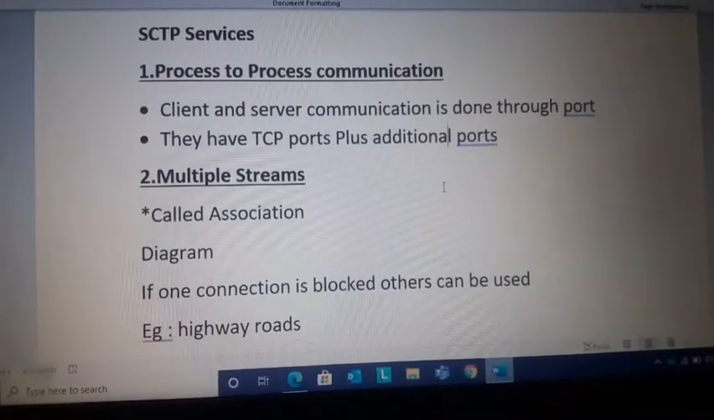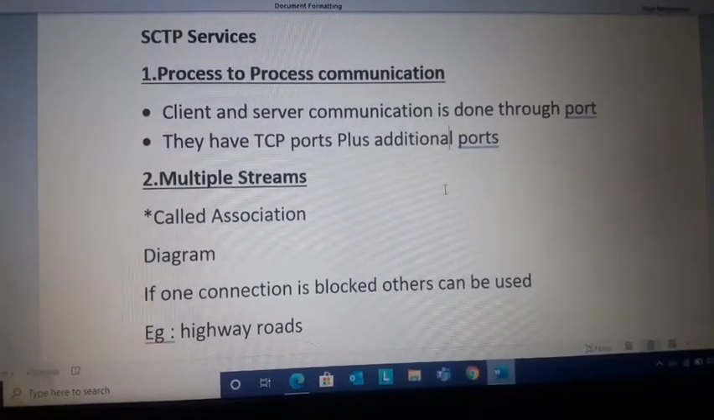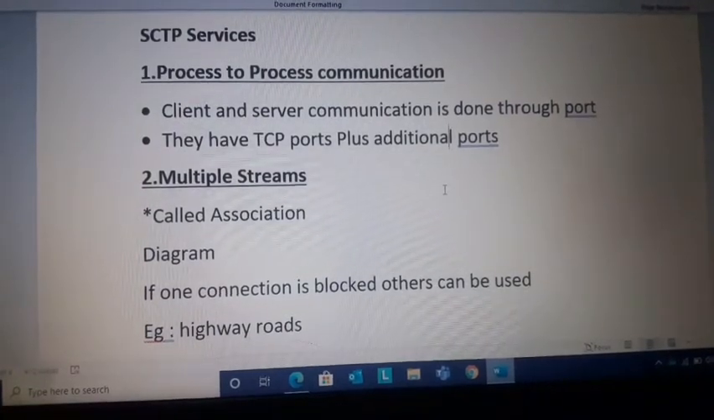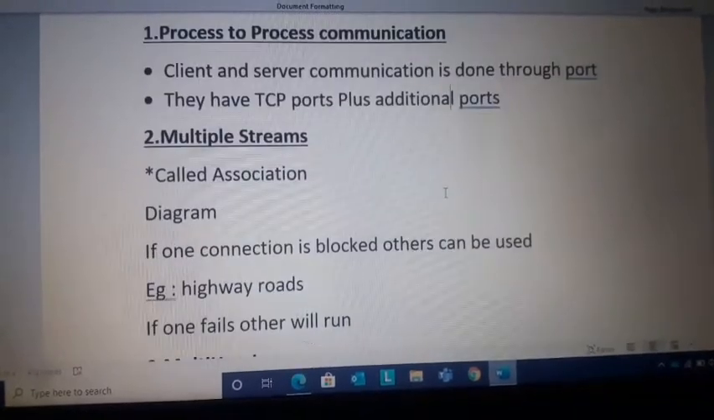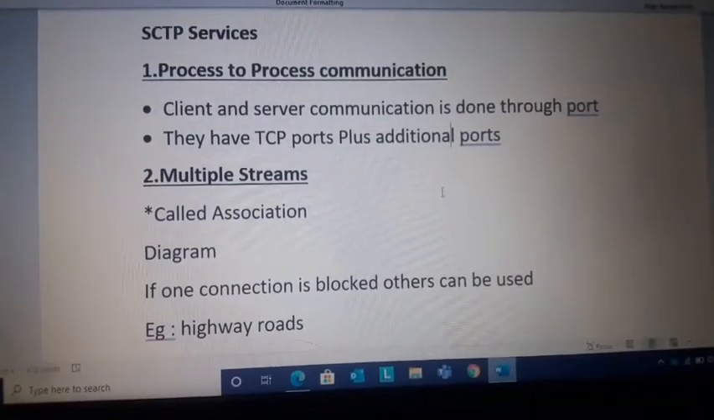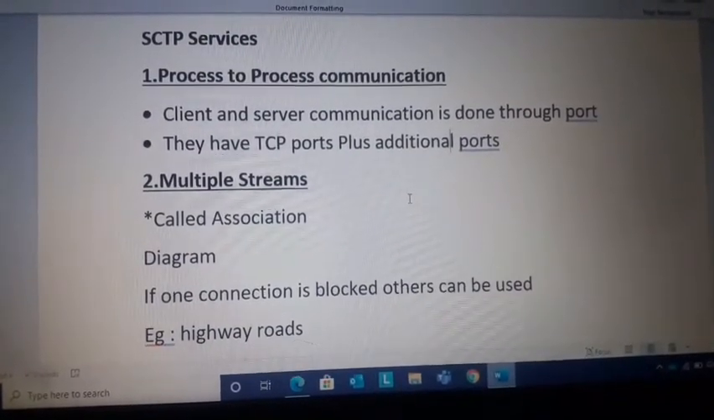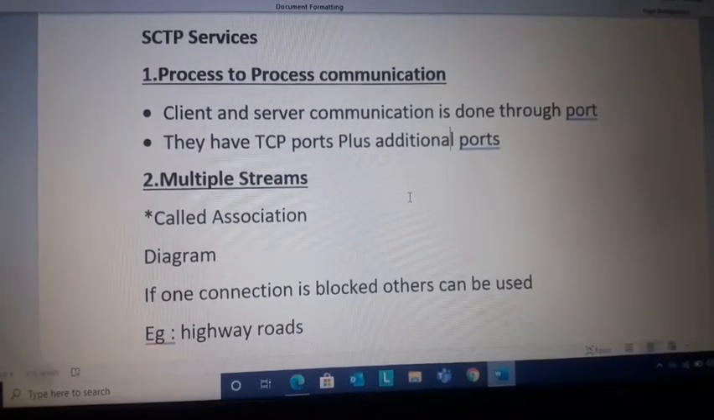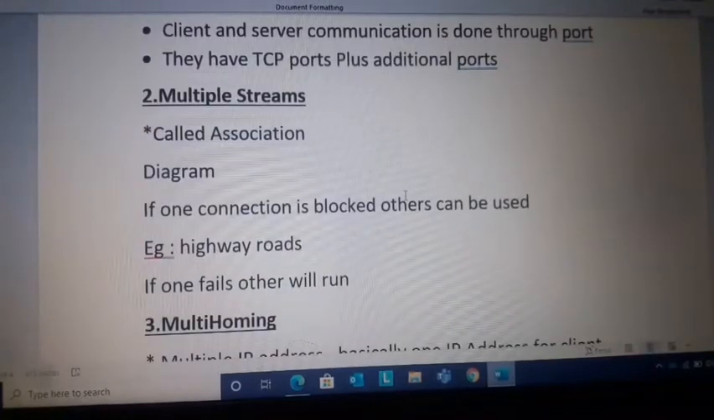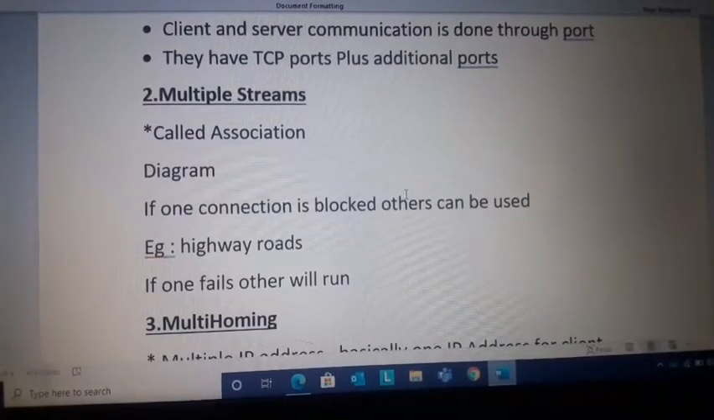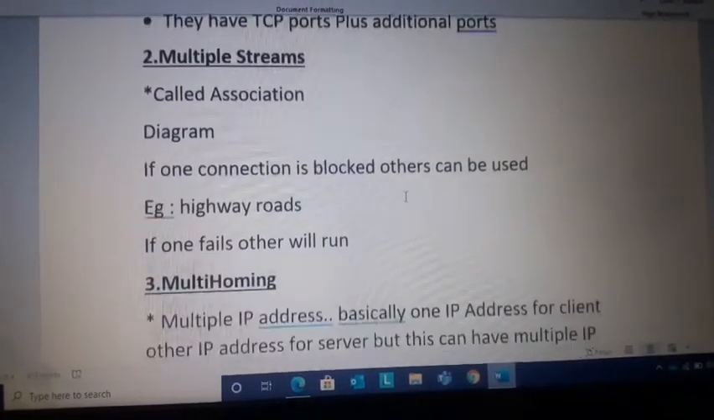Now we are going to see about SCTP services. There are 3 services: process to process communication, multi-streams and multi-homing. Process to process communication means data from one source, that is the client, to another source, that is the server, through ports. SCTP has TCP ports plus extra additional ports.